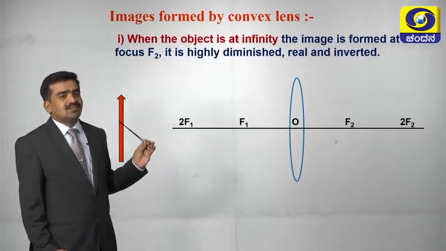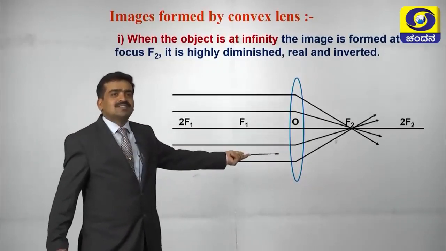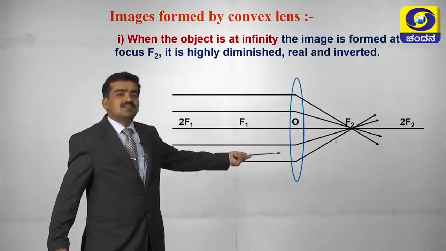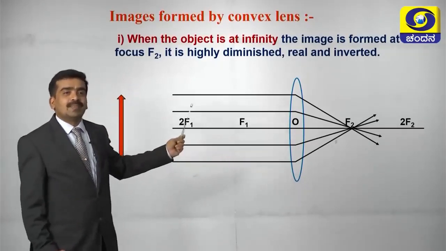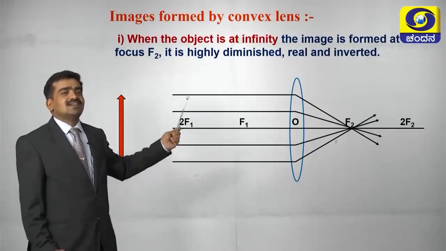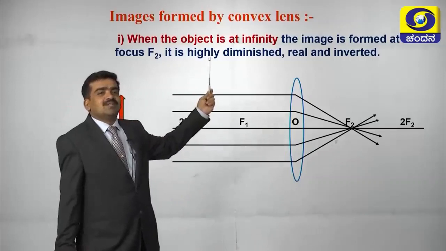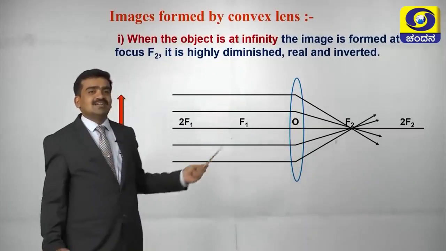When we place the object at infinity, we will get the image at the principal focus of the convex lens. This is the method which is used to identify the focal length of the convex lens. In this case, what are the properties of the image formed by the convex lens? It is highly diminished, real and inverted.